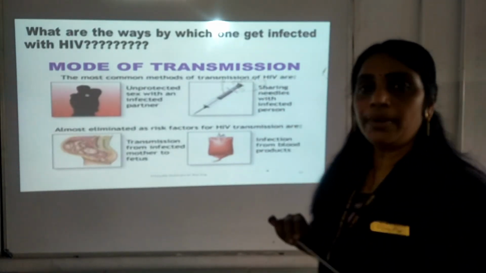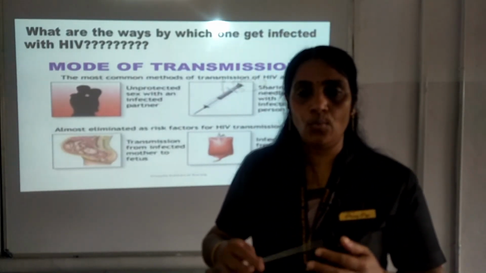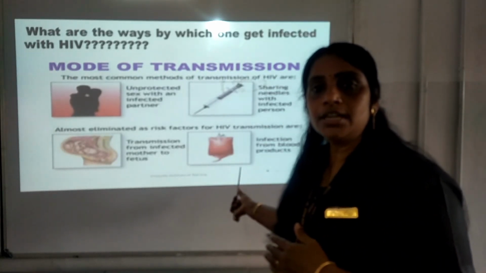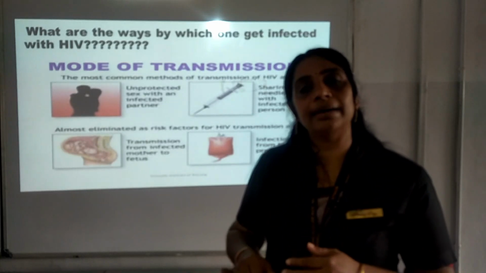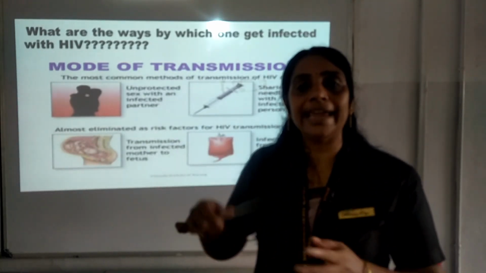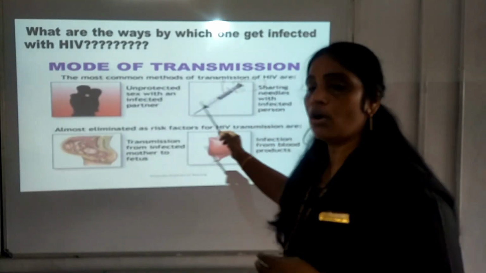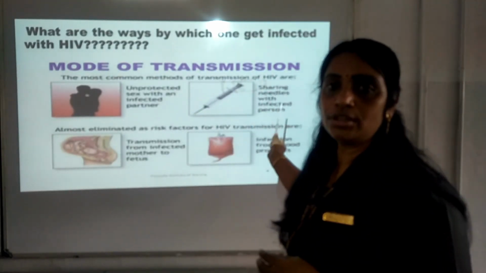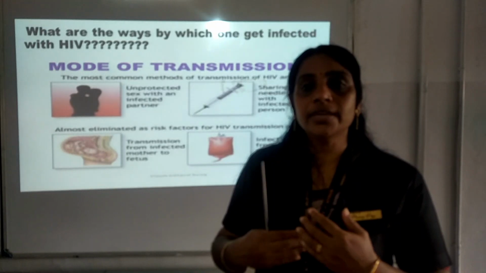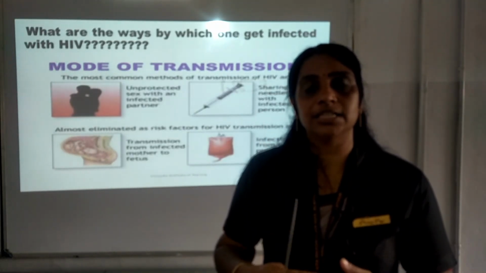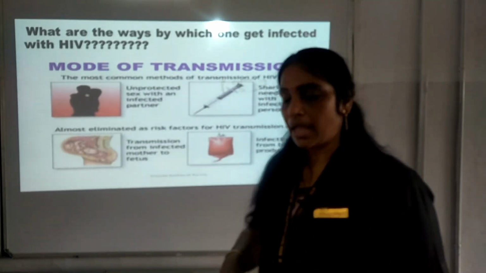Likewise, when blood transfusion takes place from one person to another, if it is from an infected person to a healthy person, HIV will enter the healthy person. This is the mode of transmission through which HIV is spreading from one person to another. Thus, AIDS is spreading from one person to another.